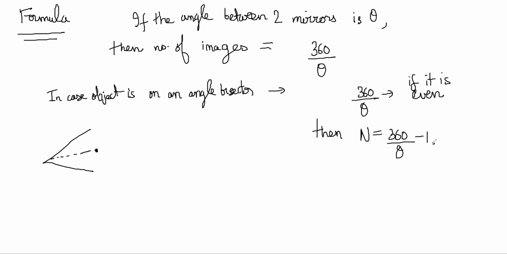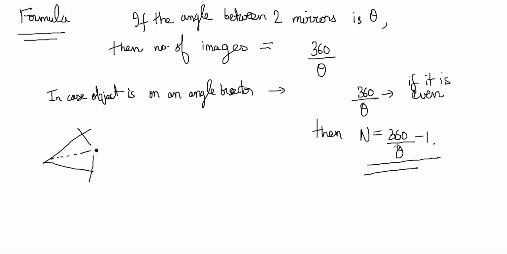Because the last two images will be common. So if it is on the angle bisector, the last two images will be the same image, so you have to subtract 1. And if it is not even, I think it is just 360 by theta. The number of images will be just 360 by theta if the number that comes out from this division is not even.